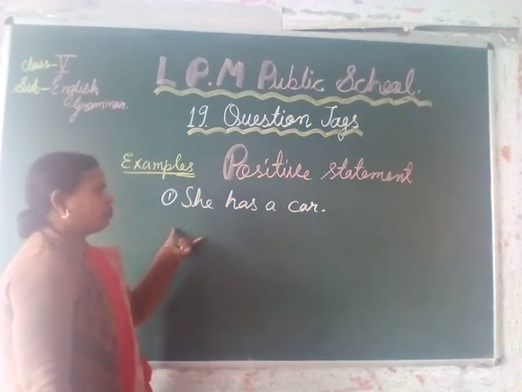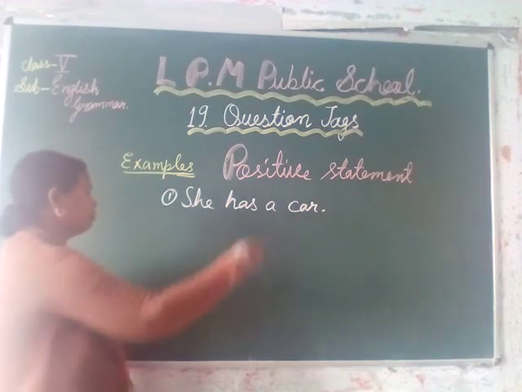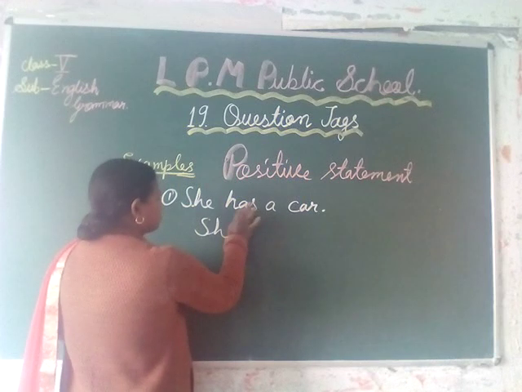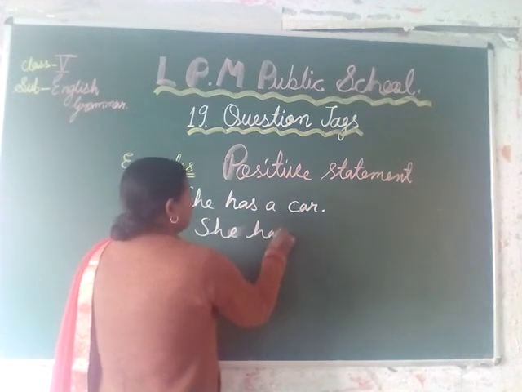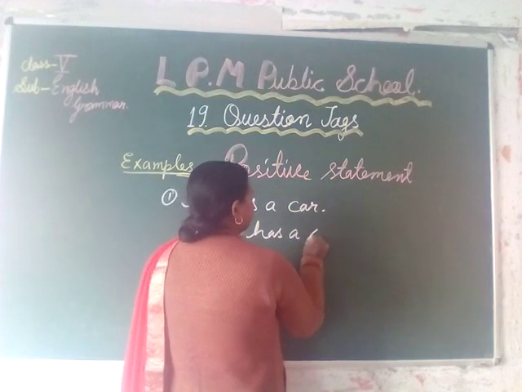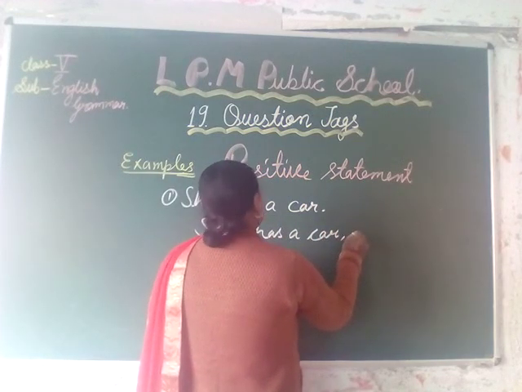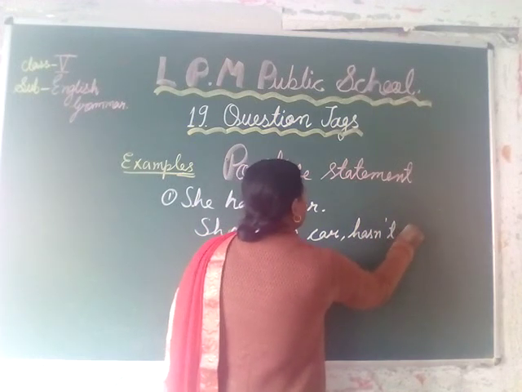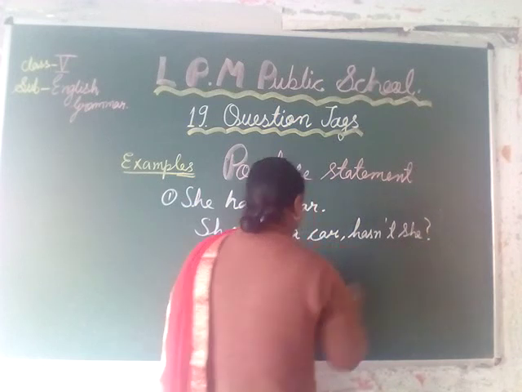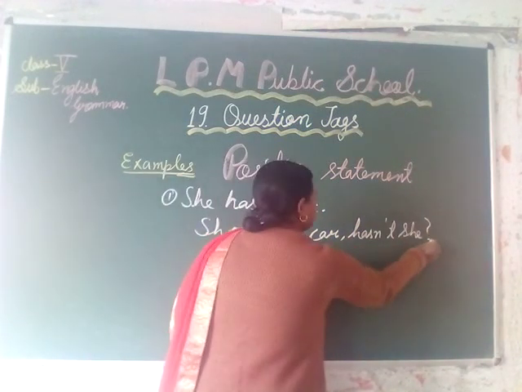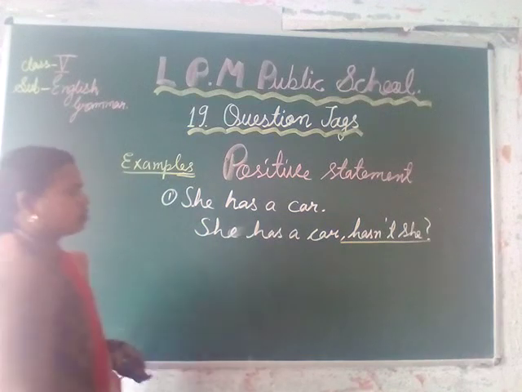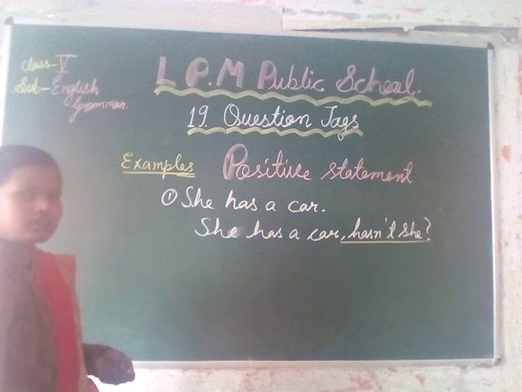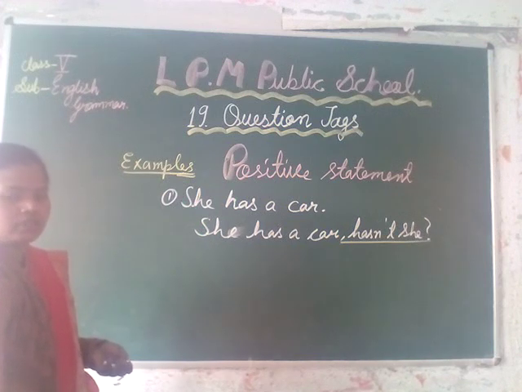When we make it a question tag, it becomes: she has a car, hasn't she? Here, hasn't she is the question tag of the sentence.